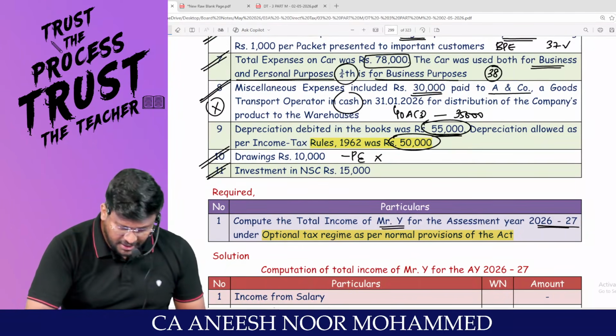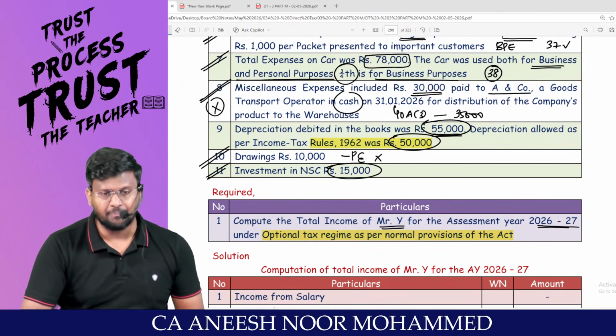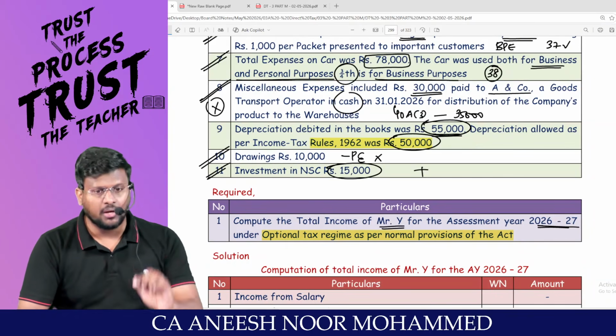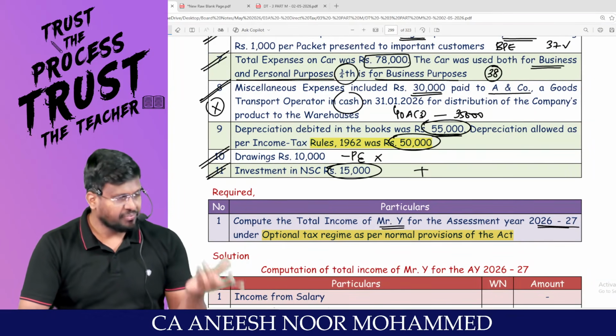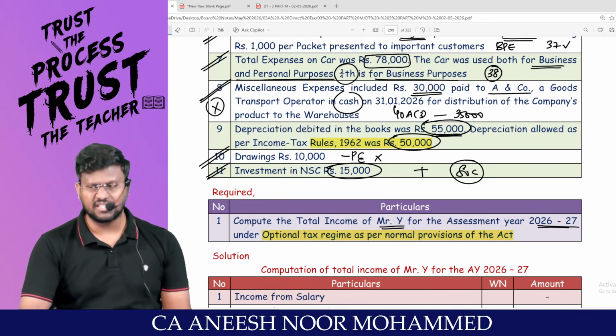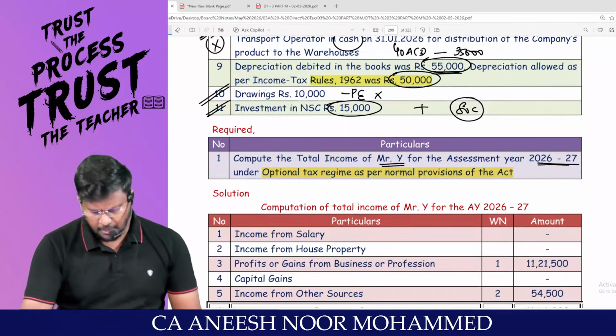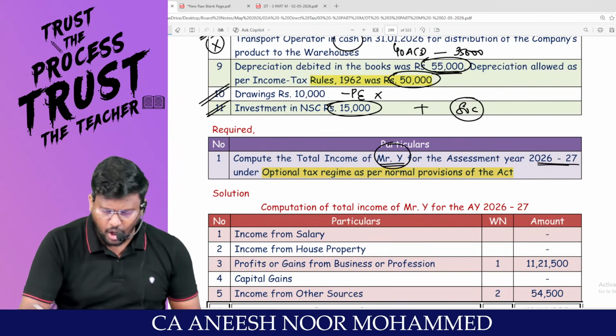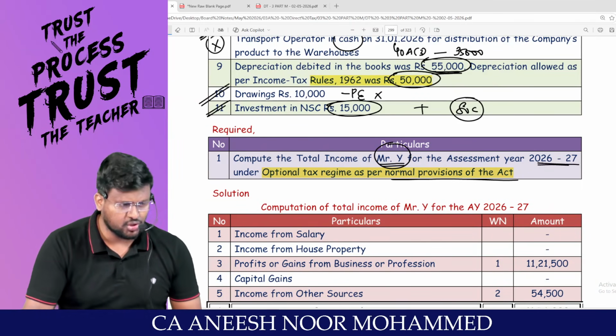And investment in NSC. This is an investment. This is not a business expenditure. Since this has been debited to P&L, it should be added back. And it can be claimed as deduction under 80C. Since the assessee is opting for the optional tax regime, compute the total income of Mr. Y for assessment year 26-27 as per the normal provisions of the Act.